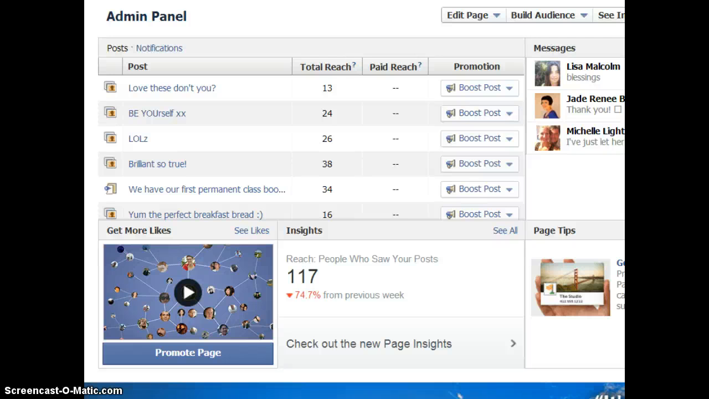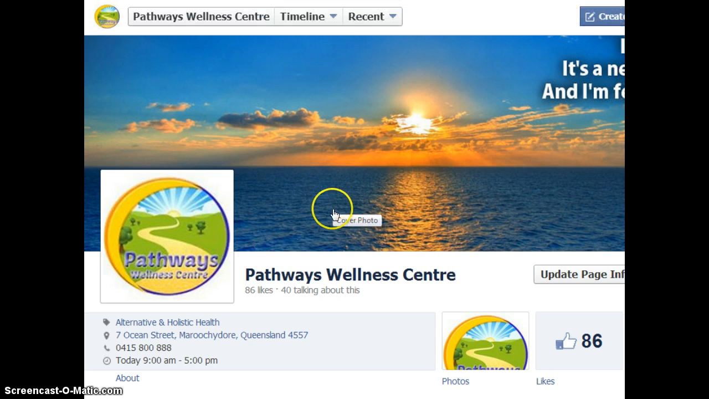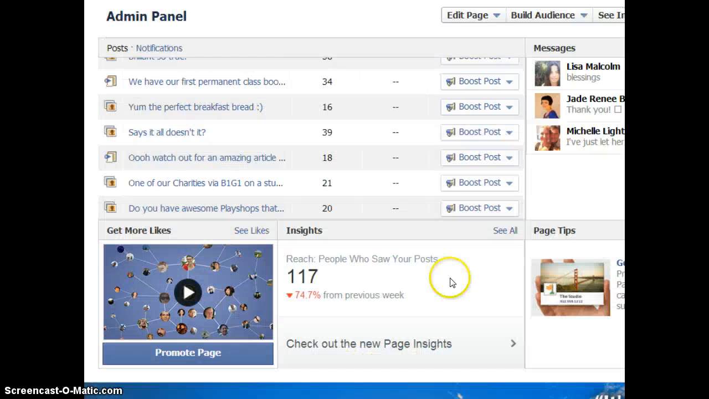Okay, this is one little trick that so many people get caught on. At the moment, I'm using my page as Pathways Wellness Centre. I'm up here, up the top where you can see the blue admin line. It actually says Pathways Wellness Centre. It doesn't say my name or anything like that. It says Pathways Wellness Centre up here in the blue, beside the search bar where your name usually is.